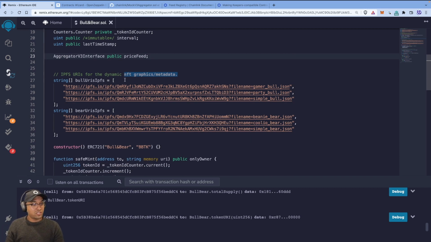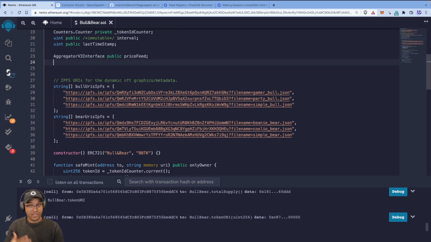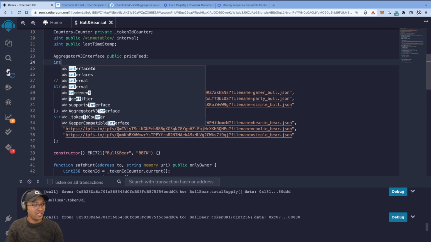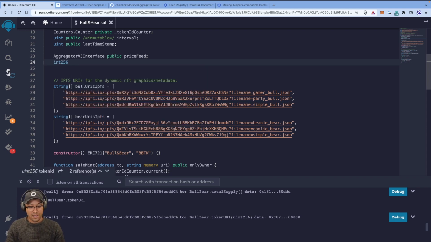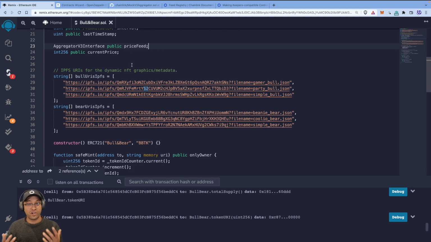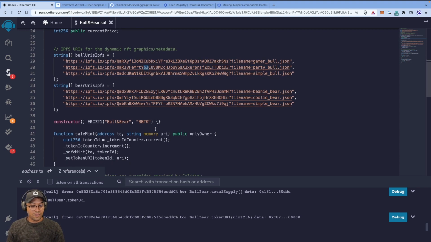We also want to make sure we have, for debugging and internal tracking reasons, a way to see what the current price is. So we'll do an int256 public so that we can see what it is, and we can call this current price. This is obviously going to default to 0, because that's the default value for an unassigned int256. Right, now that we've added these bits and we've added the token URIs,